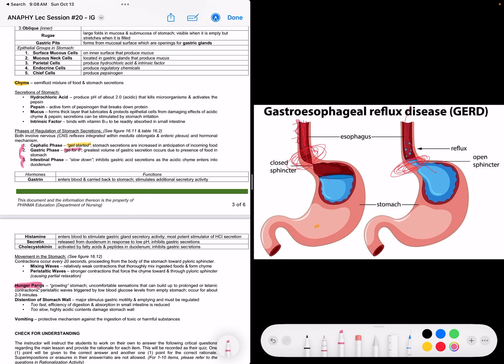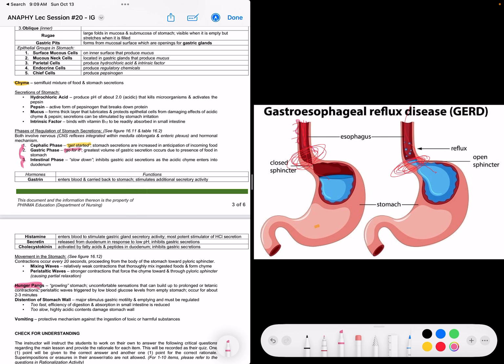Peristaltic waves triggered by low blood glucose levels from an empty stomach occur for about 2 to 3 minutes. And distension of the stomach wall, meaning distended, dako. Dako aton siyan, gadako, distended. It is a major stimulus of gastric motility, and emptying must be regulated.